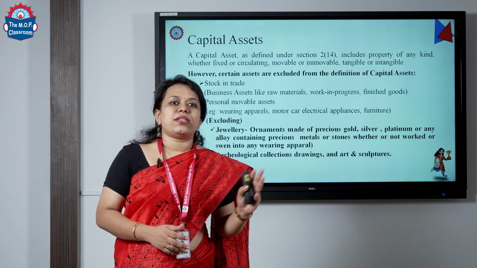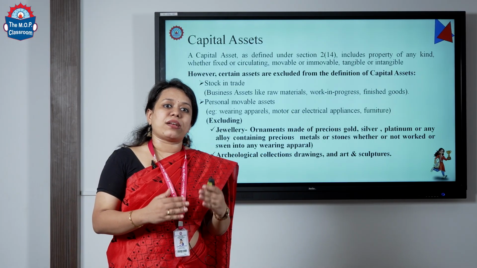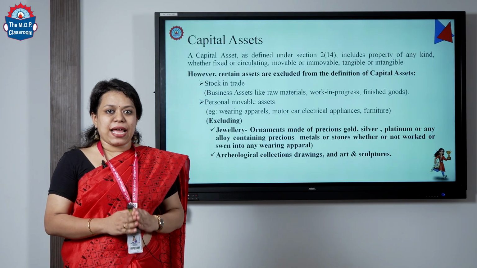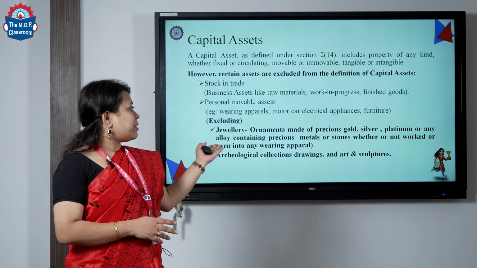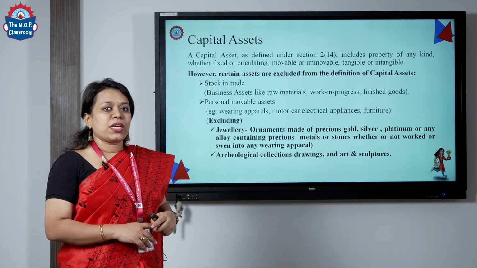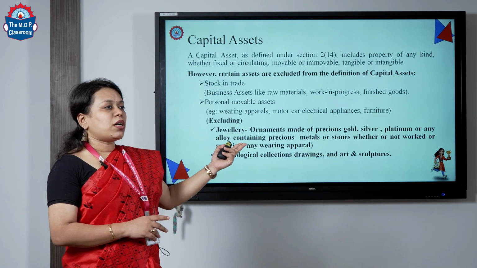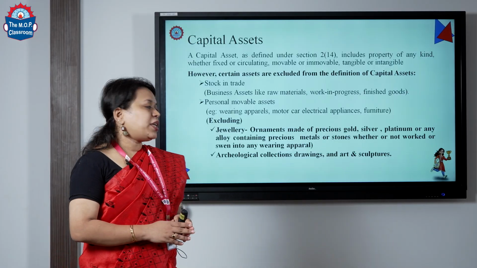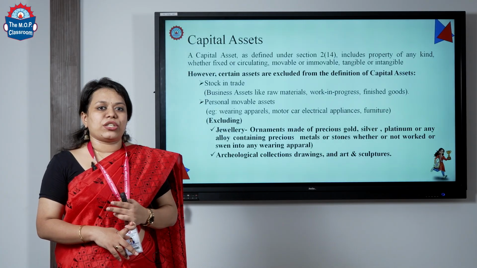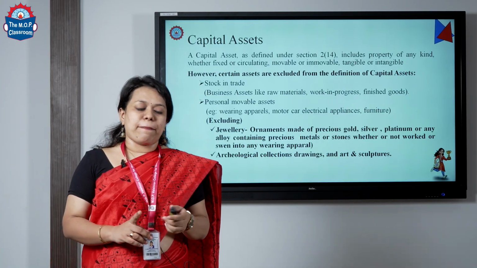However, there are certain exceptions, that is jewellery. Jewellery, even though it is considered to be a personal asset, it is considered to be a capital asset, such as precious metals such as gold, silver, platinum, and stones, which are precious stones, whether cut and sewn or non-sewn, are considered to be a capital asset. Similarly, archaeological collections, drawings, arts and sculptures are considered to be capital assets.